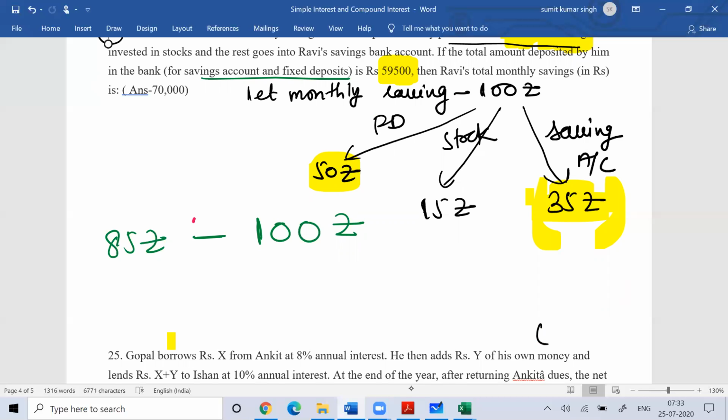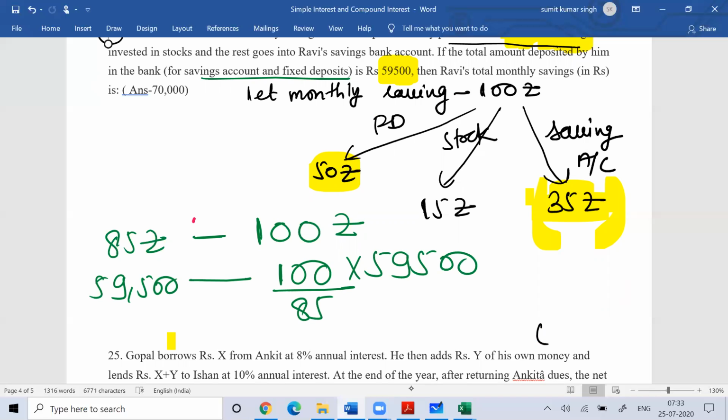So what they're asking is the monthly saving. If the actual amount is 59,500, then what was the saving? So the saving would be 100 divided by 85 into 59,500. So you can solve this. Which table do you get 85 in? 17 table, is it? 17 5s are 85, and then 3 carry 56 plus 3 is 59. So this is nothing but 700, then 2 more zeros, 70,000.